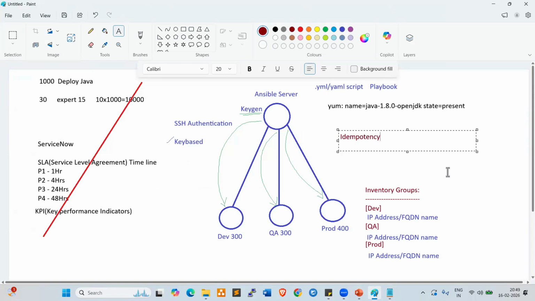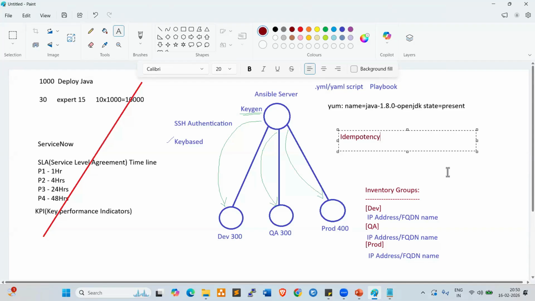By using shell scripting, we trigger the scripts to deploy Java on 1,000 servers. What will happen? Whatever servers already have Java, which the developers are already using, that will be removed first.